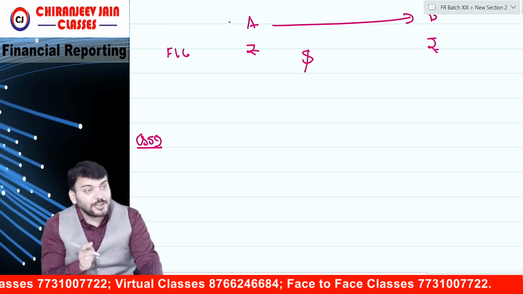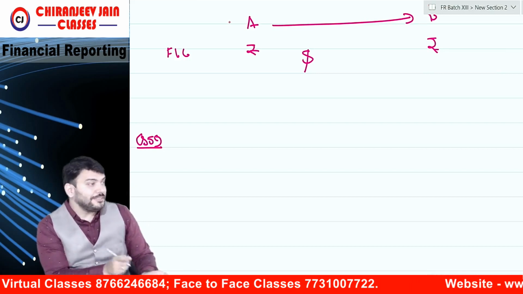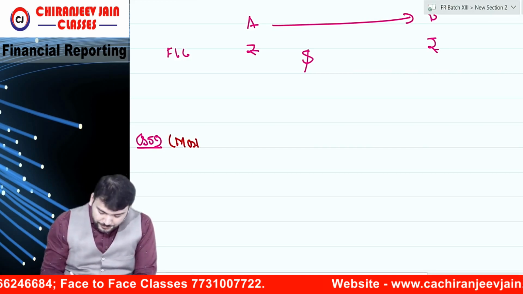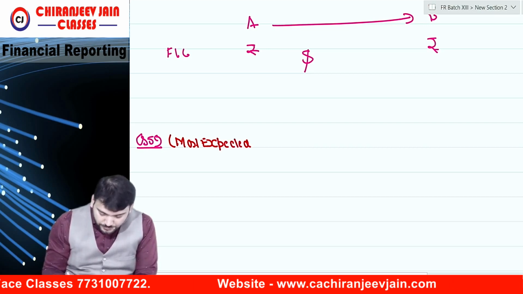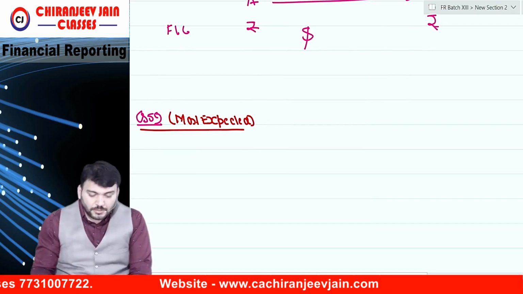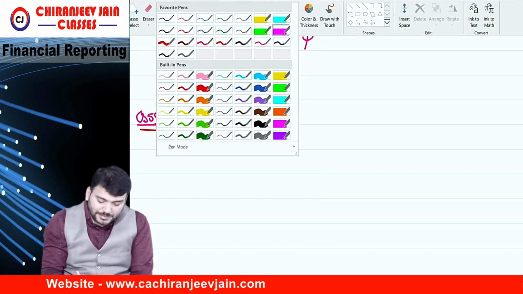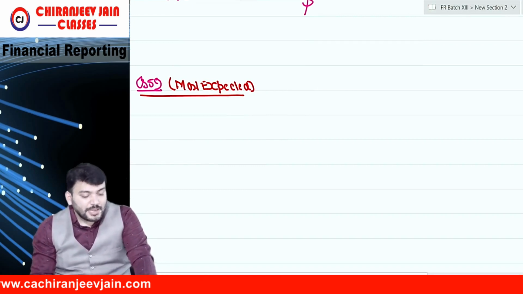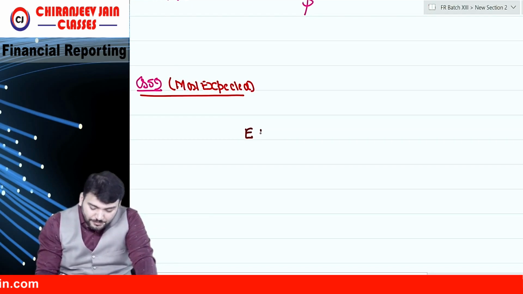I am saying, in the last 4 attempts it has not been asked. It is a question from the institute material, ICAI. Most expected. Full concentration is required. Once you understand whatever I say, you can do it. Entity A, INR functional currency is entity A. What is the functional currency?